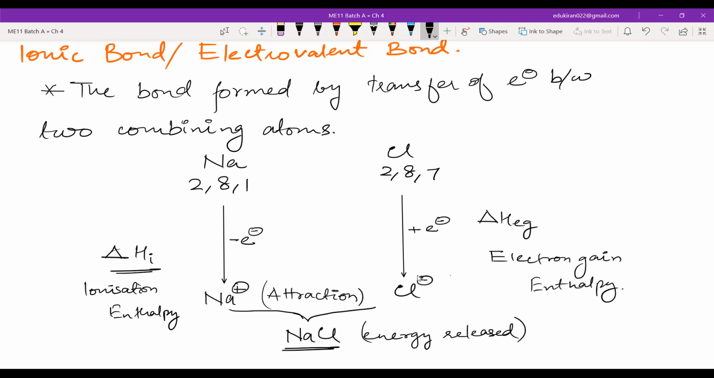Now tell me, is this ionization enthalpy generally positive or negative? Is it exothermic or endothermic? It is positive. It is endo. Endo means you have to give energy. Now, electron gain enthalpy is negative, and it is generally exo, and it is endo only for the noble gases. Since chlorine is not a noble gas, it is exo.